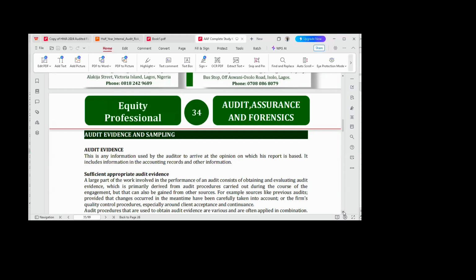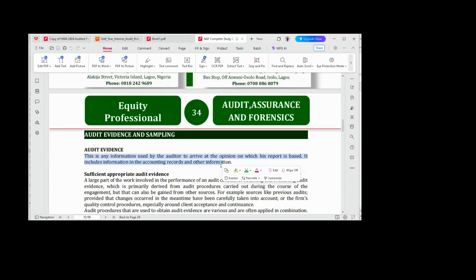And it's from there I got this definition. This is any information used by an auditor to arrive at an opinion on which his report is based. Now, I need to put perspective to this before we get to this point.